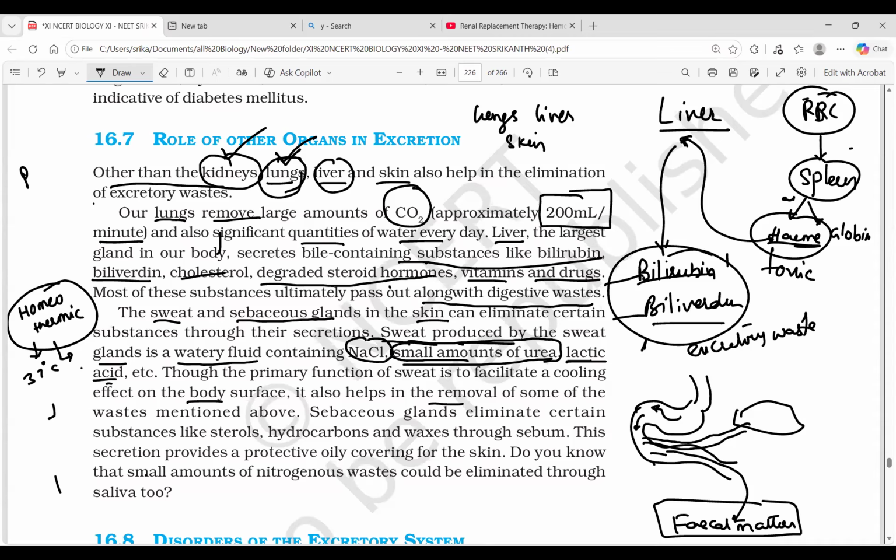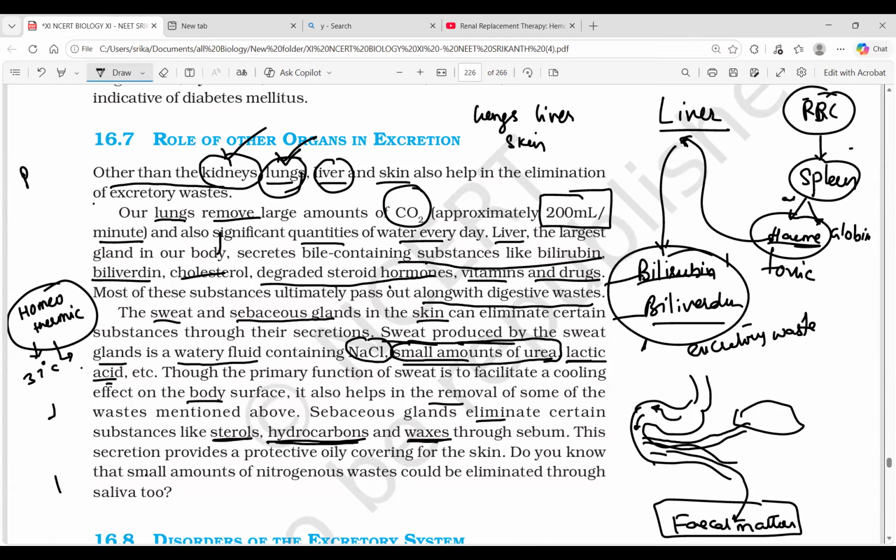Now, the sebaceous gland. What is the story of the sebaceous gland? They eliminate certain substances like sterols, hydrocarbons, and waxes, remember, through the sebum. This secretion provides a protective oily covering for the skin.